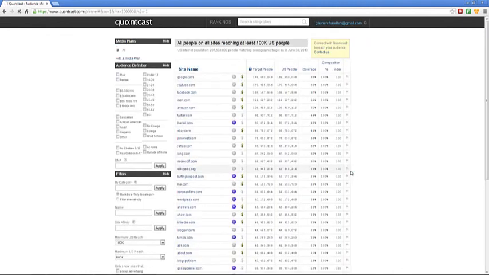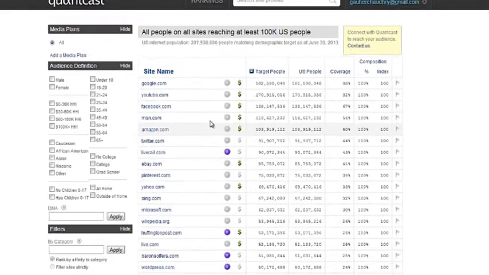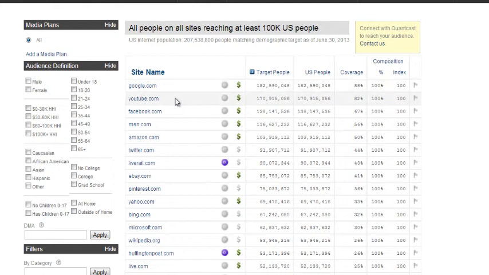Basically that takes you to the Quantcast media planner, where you can start targeting websites that meet your demographic profile. What you see here is the top websites ranked in order by traffic. It's no surprise that Google is number one, YouTube is number two, Facebook followed by MSN, Amazon, Twitter. These are the most visited websites. When you see these dollar signs, it means you do have the ability to advertise on these websites. And these are the type of websites that we want to find and advertise on.